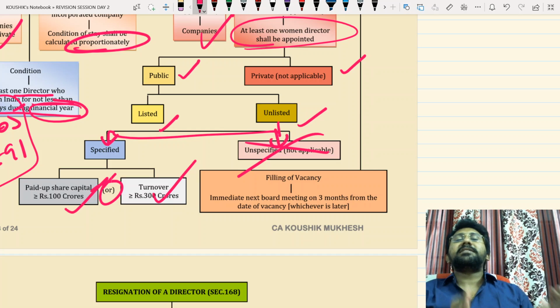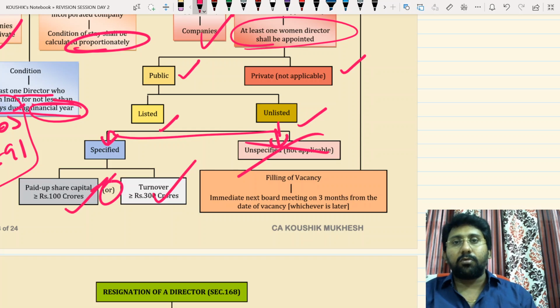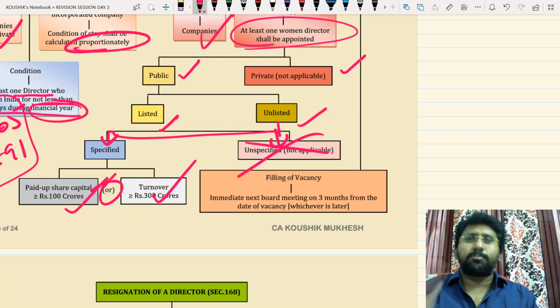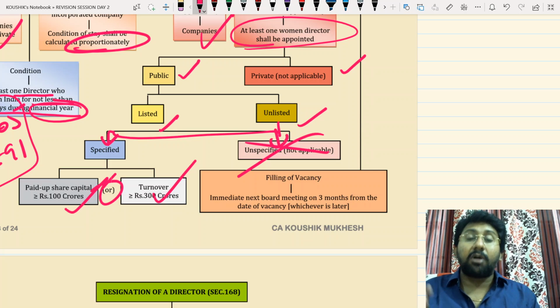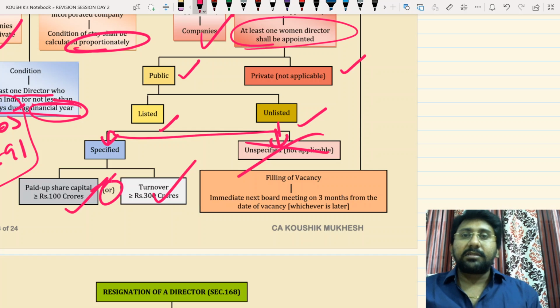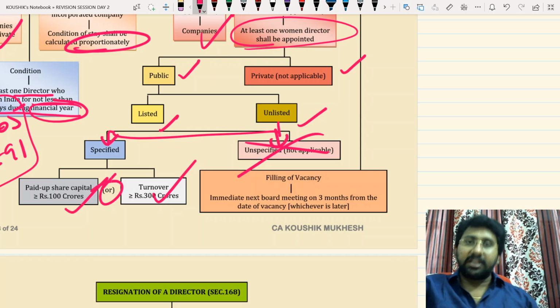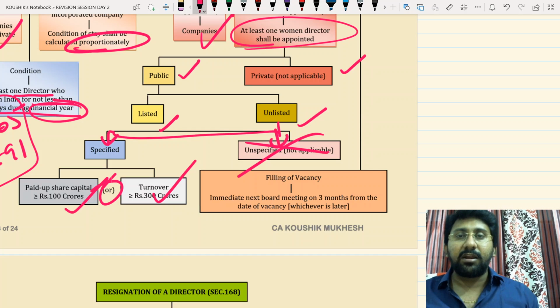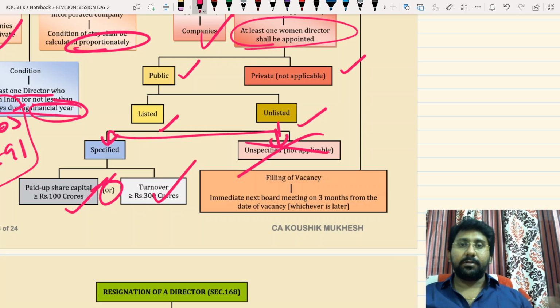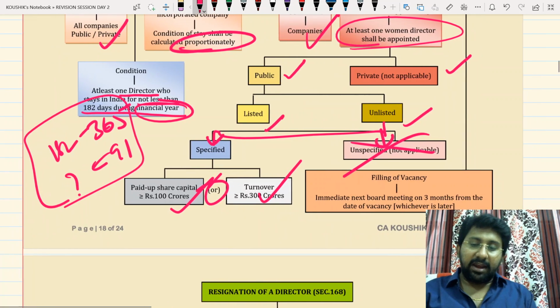If at all any vacancy is created in the office of women director, then what to do? Fill it as soon as possible, but not later than 3 months from the date of vacancy or immediate next board meeting, whichever is later. Not earlier, whichever is later. Sir, 3 months comes first, then wait till the board meeting. Sir, board meeting comes first, then wait till 3 months. Sir, if both are not satisfied, then you will be liable for a penalty under 172. So this is the idea behind the women director section.